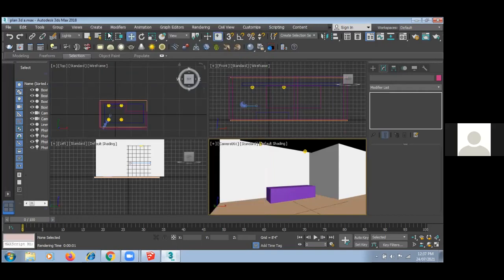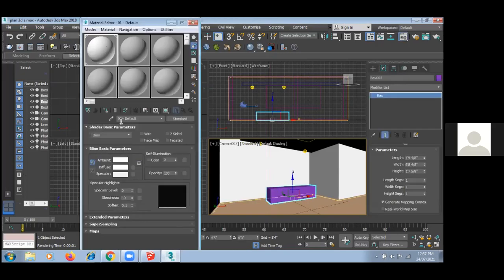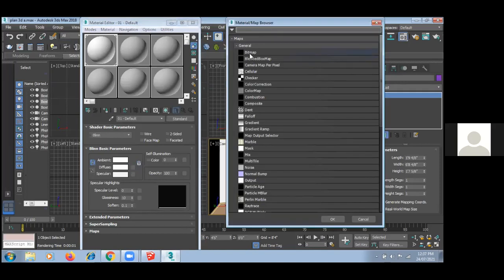Now here I am going to give material to this object. So again, M for material. Now I want bitmap here.